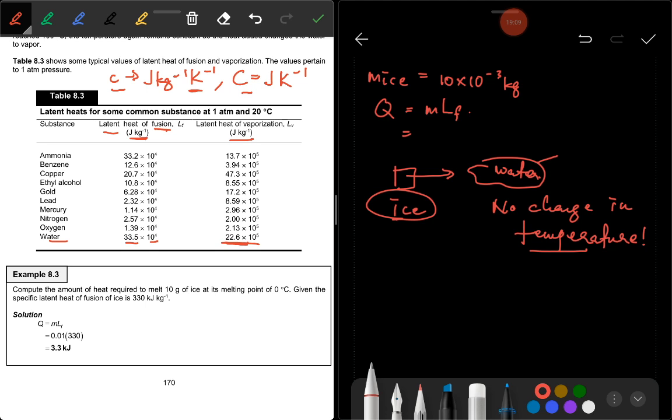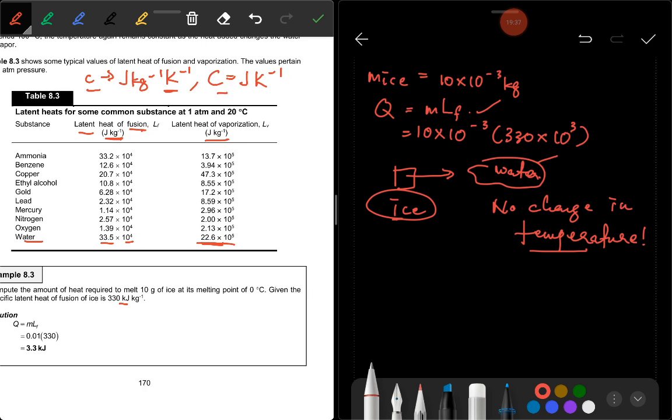Okay, so if you want to calculate the heat required, just use the latent heat of fusion equation. So M here is 10 times 10 to the power of minus 3, and you are given the latent heat here as 330 times 10 to the power of 3. Don't forget the 10 to the power of 3 because of kilojoule. So when you calculate, you will get 3.3 kilojoule.